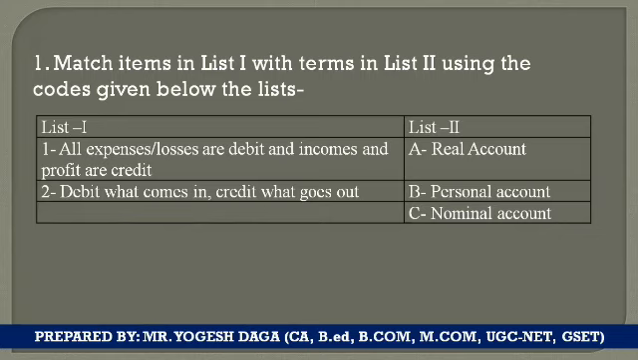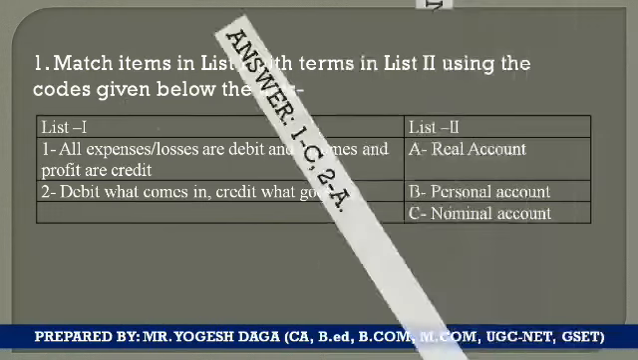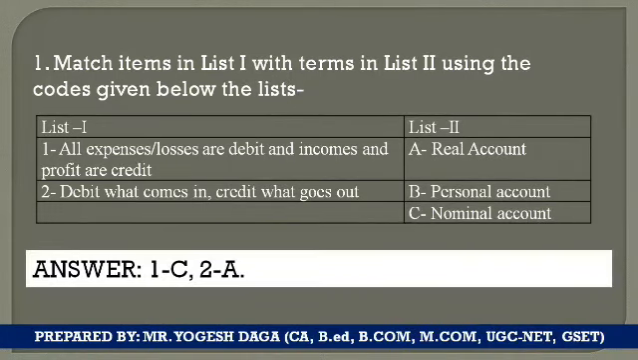So you are required to guess which type of account says what. Since all the expenses and losses come under which account, I know you have made the answer, and you also know all expenses and losses are debit and incomes and profits are credit, this always comes under the nominal account. So for the first, option C is the correct option. And debit what comes in and credit what goes out, these rules are related to the real account. So for the second, the option is A. So here the answer for the first is C, and for the second it's A.